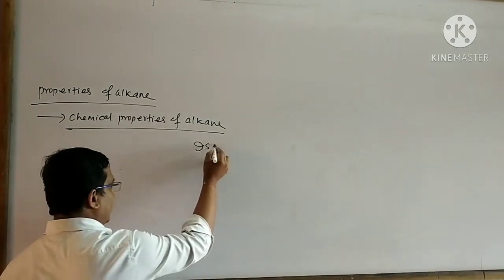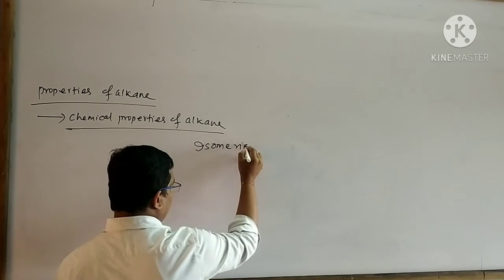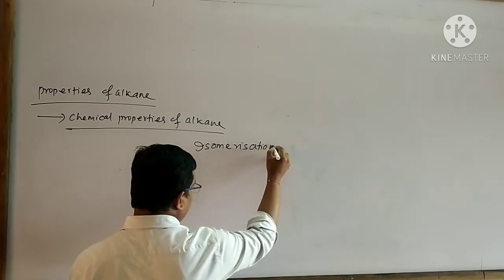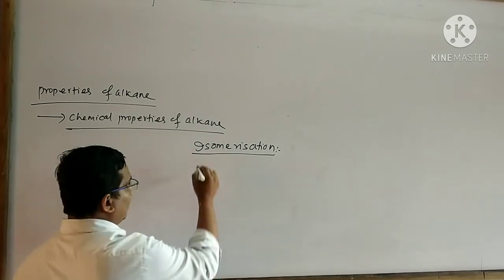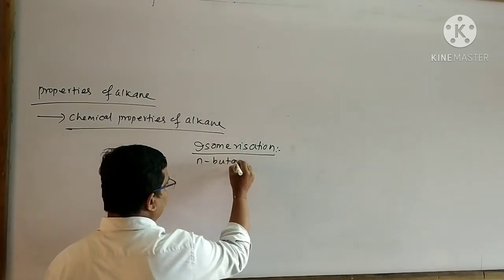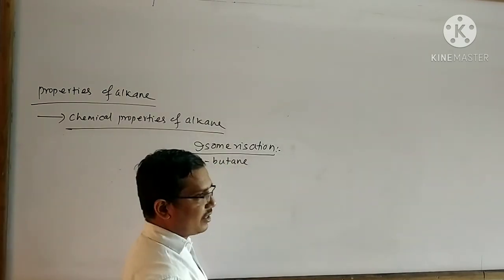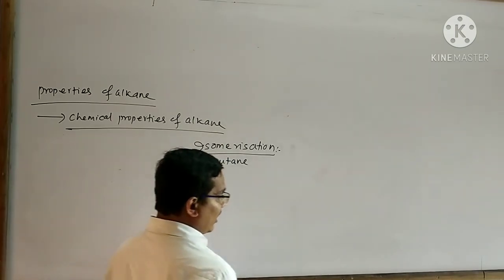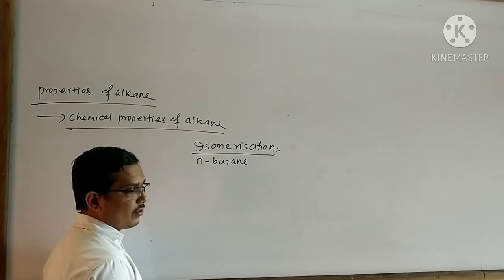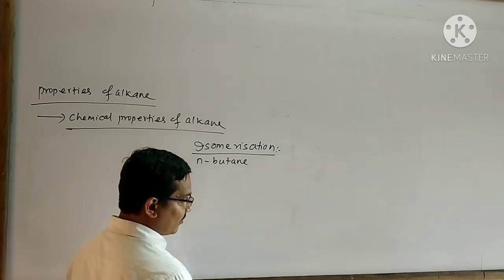Next, I will explain about isomerization. When n-butane is subjected to heating with anhydrous AlCl3, then it is converted into isobutane.